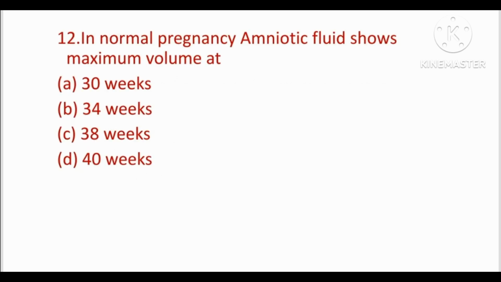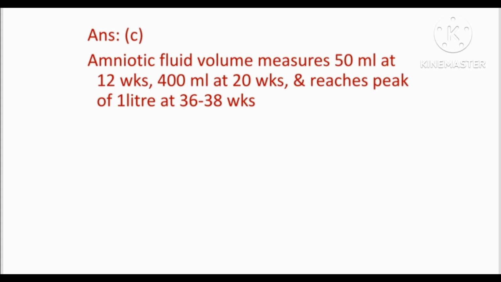Next question, in normal pregnancy, amniotic fluid shows maximum volume at option A 30 week, option B 34 week, option C 38 week and option D 40 week. So answer is option C, that is 38 week. Amniotic fluid volume measures 50 ml at 12 weeks, 400 ml at 20 weeks and reaches the peak of 1 liter at 36 to 38 weeks.